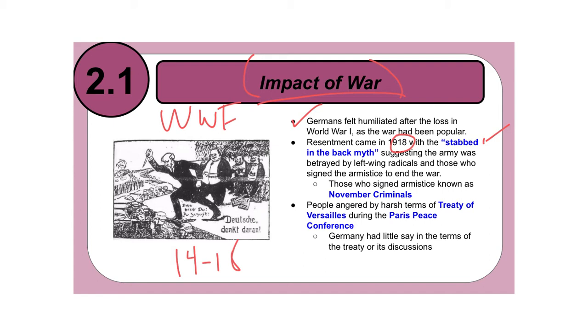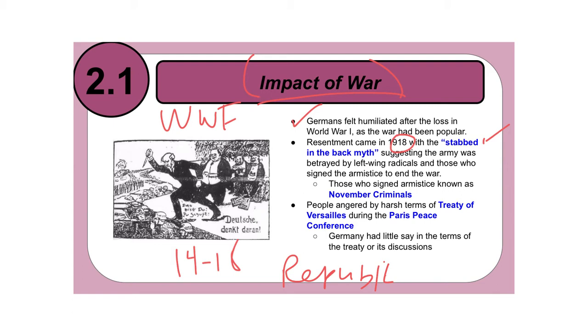And what this means is that many people in Germany felt betrayed by their government, by government leaders, and by military officials, because they felt that the army had been betrayed because of left-wing radicals and those that signed the armistice to end the war. So many people who were proud Germans felt that Germany could have won this war, and that the emperor has now abdicated, he's gone, and this new republic that Germany has, so Germany is now going to be a republic, they all signed this treaty, and now these people feel like they've been stabbed in the back.